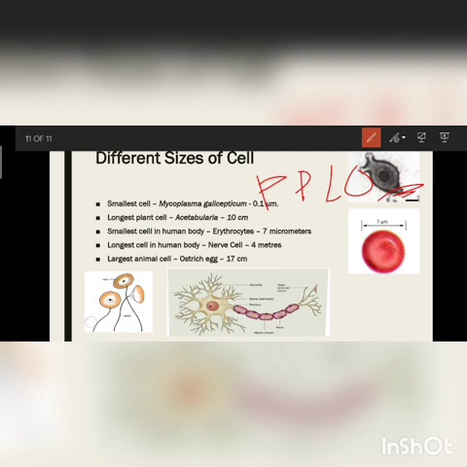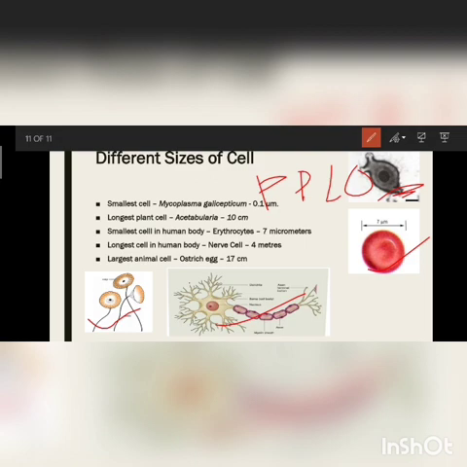The longest cell is acetobularia, which is 10 cm long. The smallest cell in the human body is the erythrocyte, which is 7 micrometers. The longest cell in the body is the nerve cell, and the largest animal cell is the ostrich's egg. So this is the largest cell. This is about the different shapes and sizes of cells.